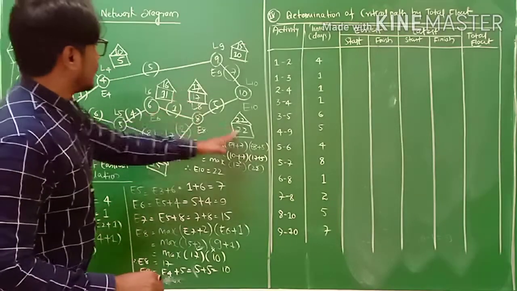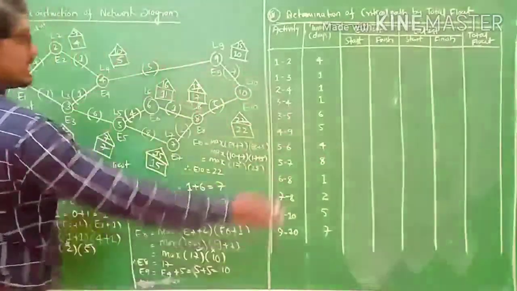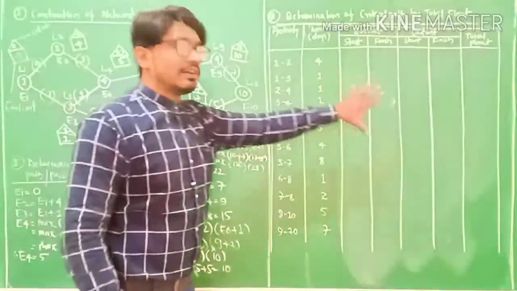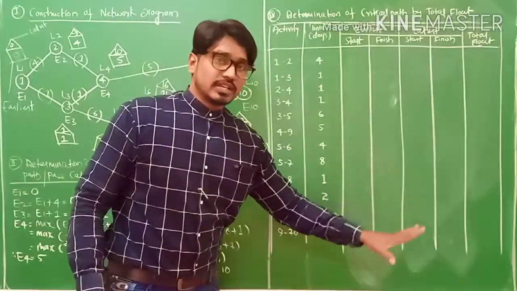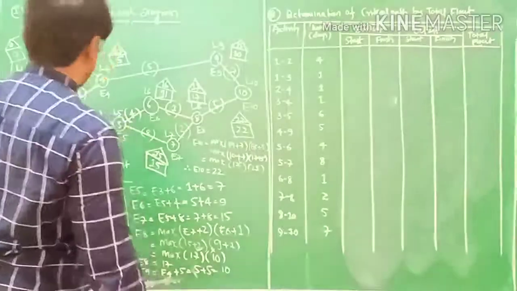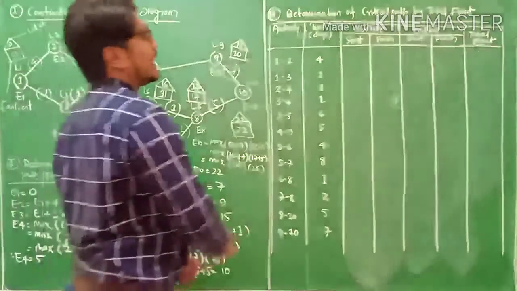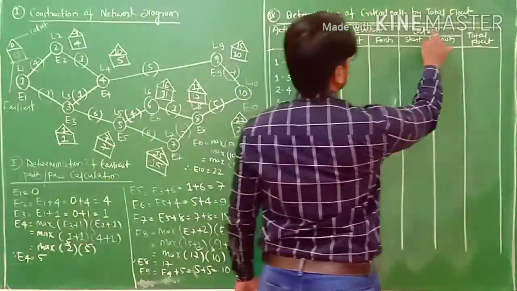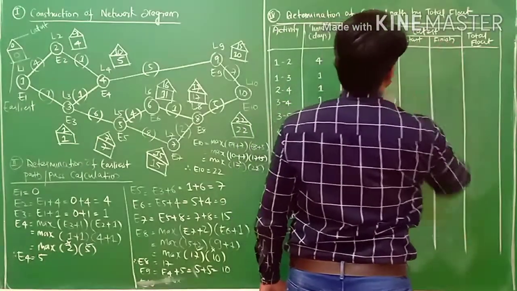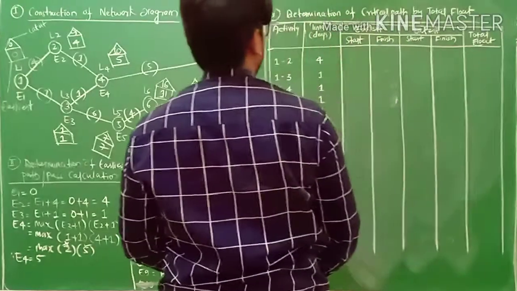Okay, completed. All this stuff is completed because I had forgotten to take the values here in the cell of latest. So immediately after calculating your latest calculation, you allocate or put the values in the triangles. Fine. Now it's time to find out the earliest start and latest finish. So how to find out earliest start and latest finish?